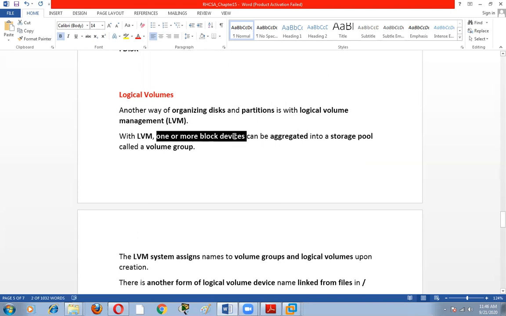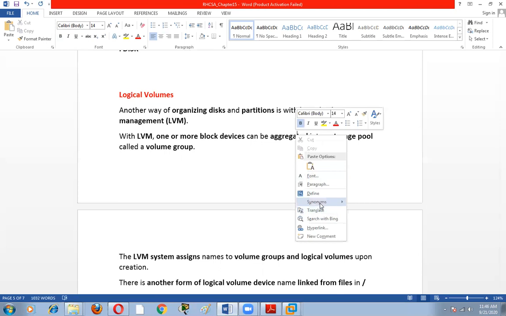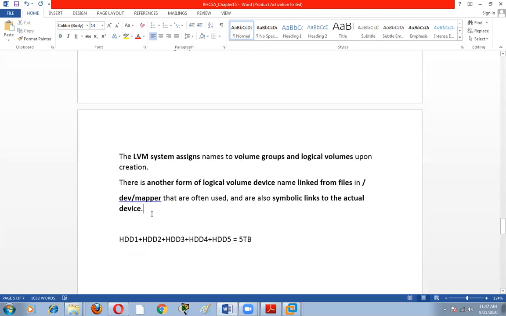This is called aggregation. What is the meaning of aggregation? Combined. So we can aggregate these hard disks and create a pool. The name of the pool is volume group. In the volume group, we can create the logical volume.